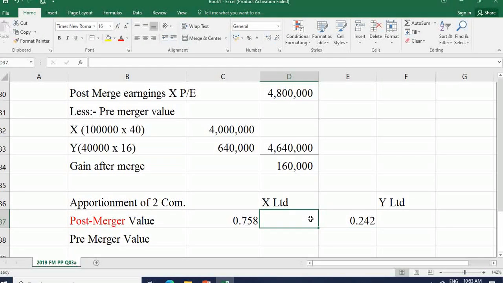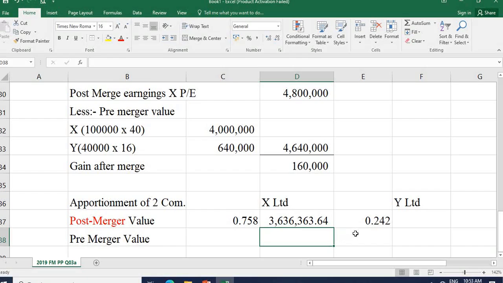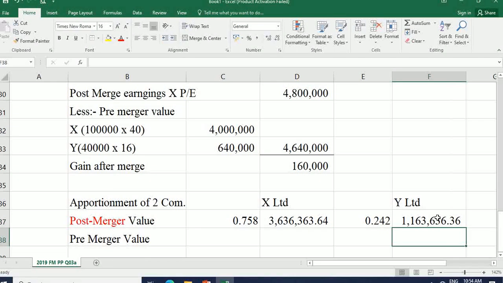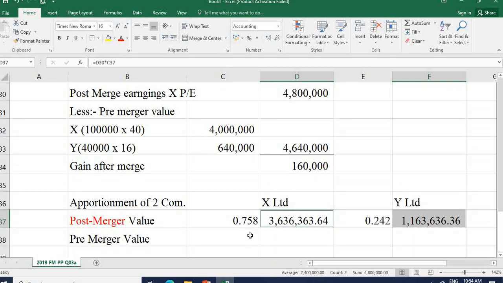Okay, now if you multiply 4.8 into 0.75, and again into 0.42, this is the portion going to X and this is what is going to Y. This is the post merger benefit.